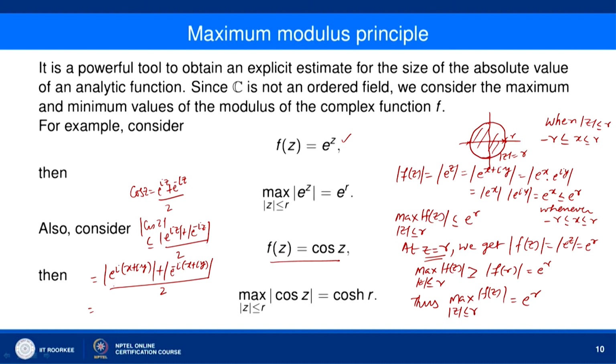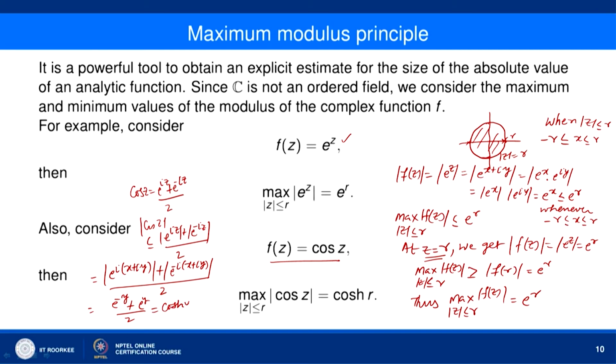So, here what do we get? This is e to the power ix into e to the power i squared y. i squared y means minus y. So, mod of e to the power ix is equal to 1, and so this is e to the power minus y, and here we get e to the power minus ix whose modulus is 1, and then we get e to the power minus i squared y, which is e to the power y. So, e to the power minus y plus e to the power y divided by 2, which is cos hyperbolic